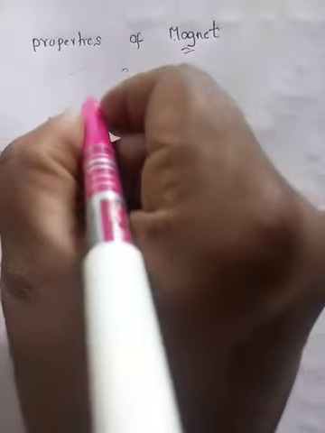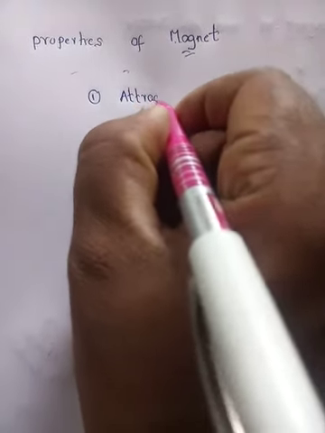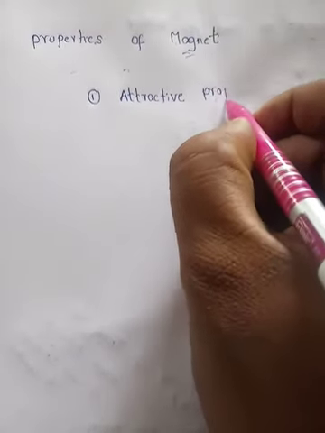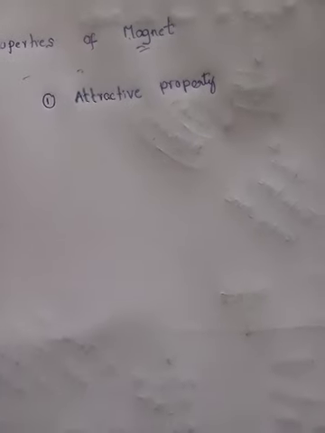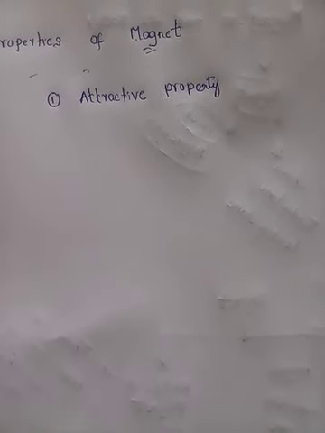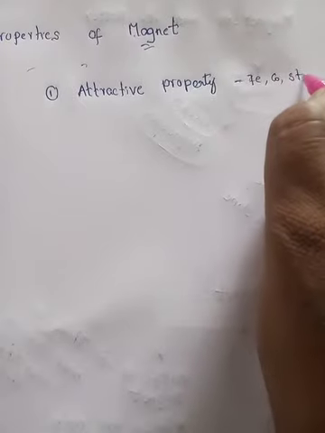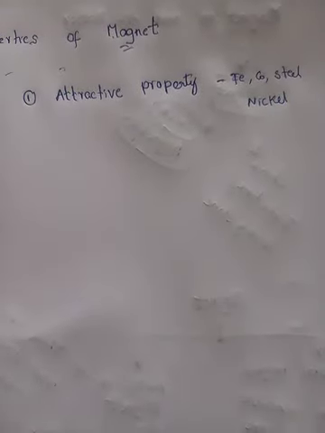First one, the most important property, is the attractive property. What is the attractive property? A magnet attracts small pieces of iron, cobalt, steel, nickel. If you place these substances near it, it can attract these small pieces, so it has the attractive property.